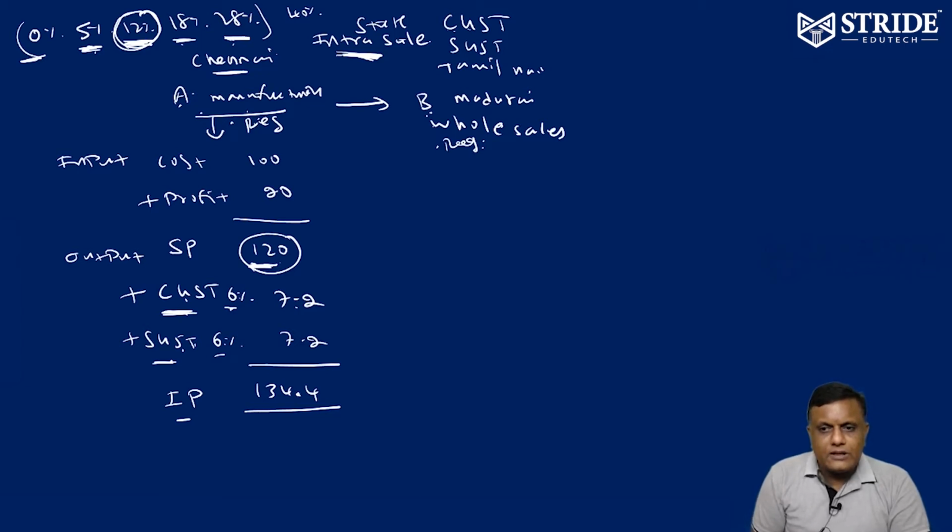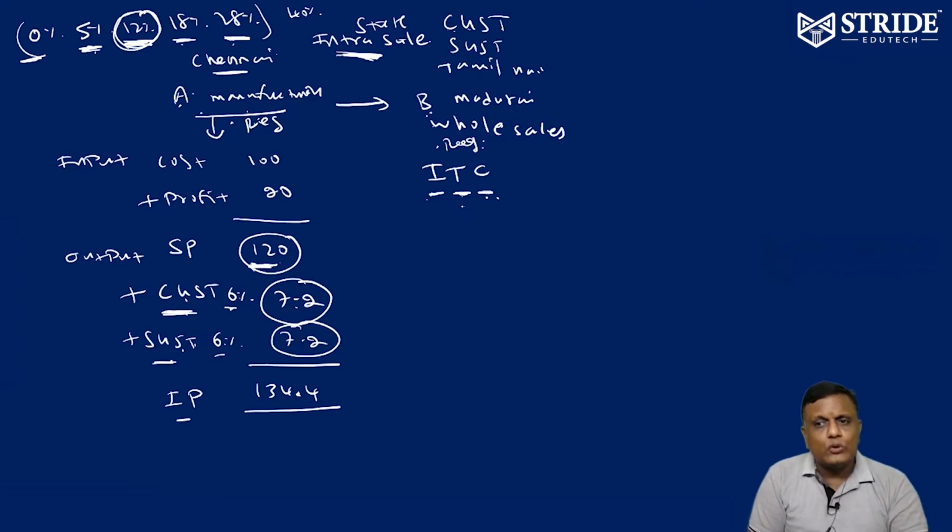Now, the very important step starts. B is in Madurai. For B, how much did B pay to A? 134.4 he paid. How much CGST paid? 7.2. How much SGST paid? 7.2. It is called input tax credit. So, for a buyer, if he is registered and he paid any CGST or SGST, he may claim ITC. What is ITC? Input tax credit he can claim. This is applicable only for the buyer.